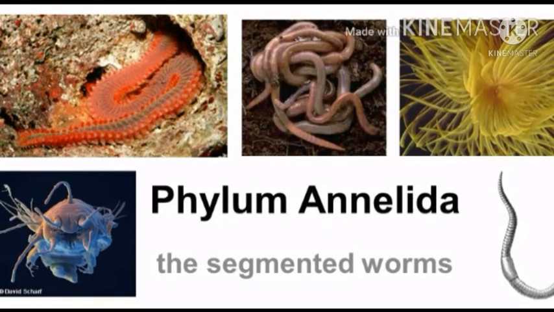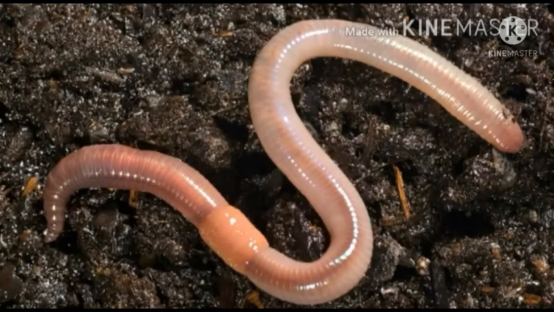Now let's talk about phylum Annelida. It includes about 10,000 species. Annelids may be aquatic or terrestrial and are mostly found in soil. Earthworm and many other worms belong to the phylum Annelida of the animal kingdom.